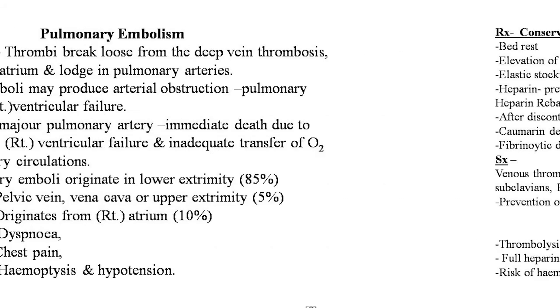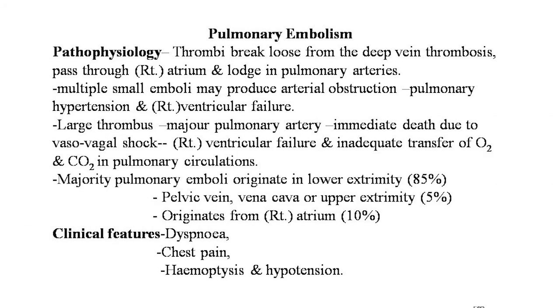Now the next point of this lecture is pulmonary embolism. The pathophysiology of pulmonary embolism is that thrombus breaks loose from the deep vein thrombosis, passes through the right atrium and ventricle and lodges in the pulmonary arteries. This is known as pulmonary embolism.